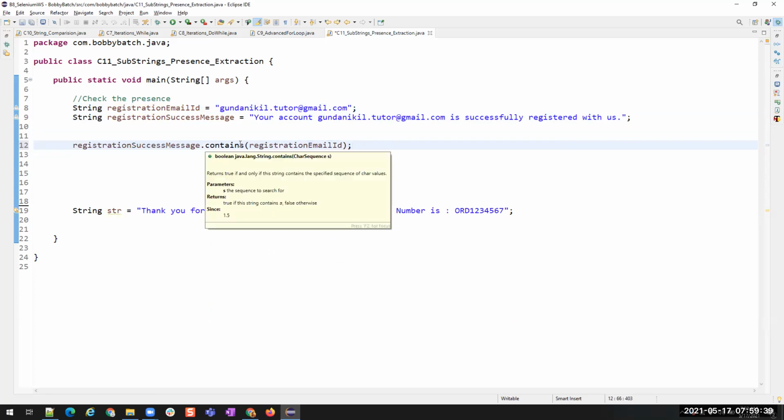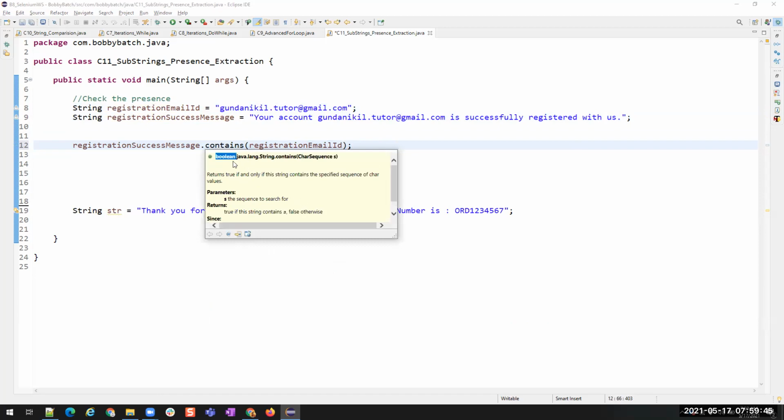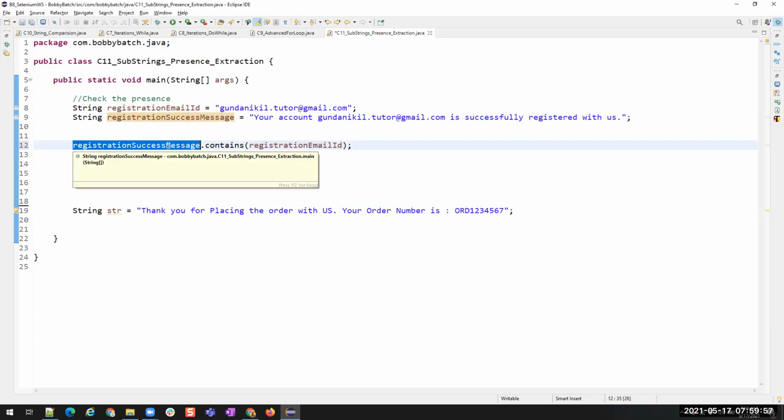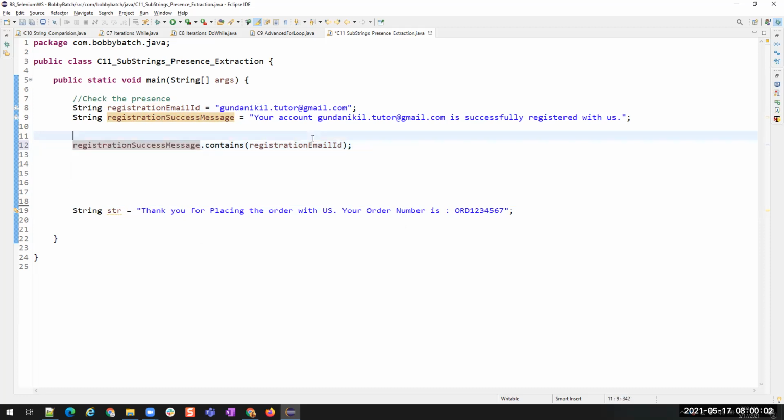The contains method is going to return a Boolean value. If this registration email ID is present in this success message, it is going to return true. If it is not present in this registration success message, it is going to return false. If it is returning true, that means this substring is present in this string, right?